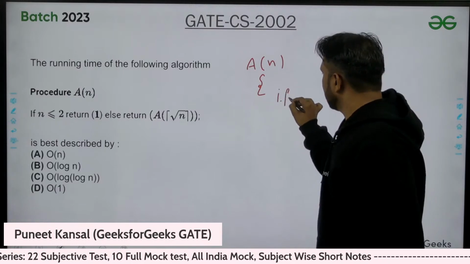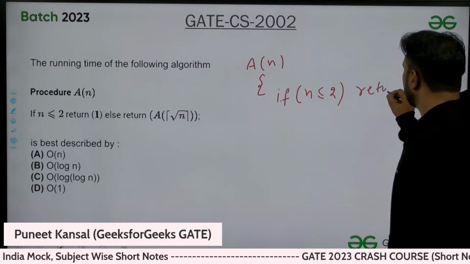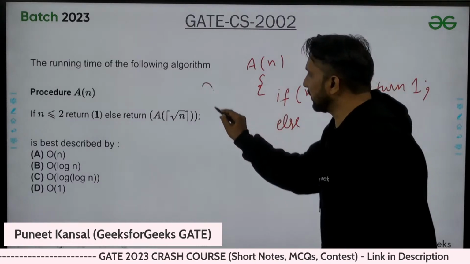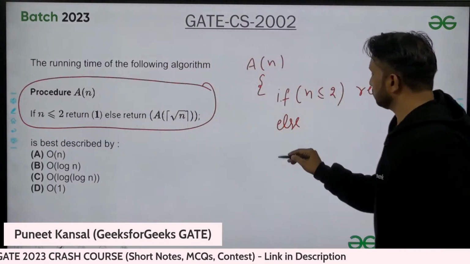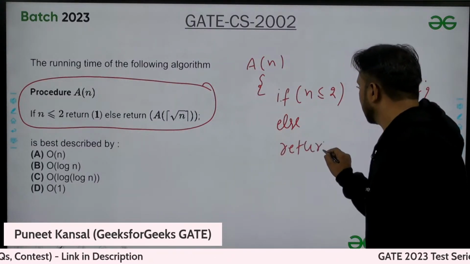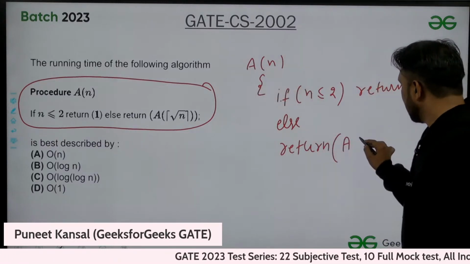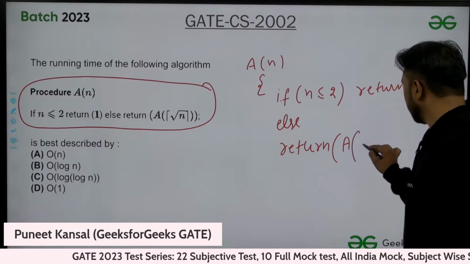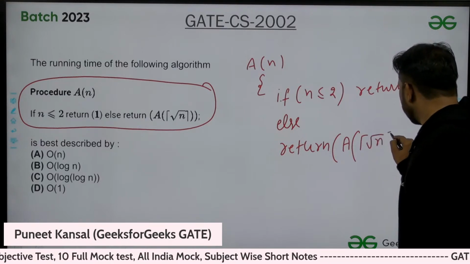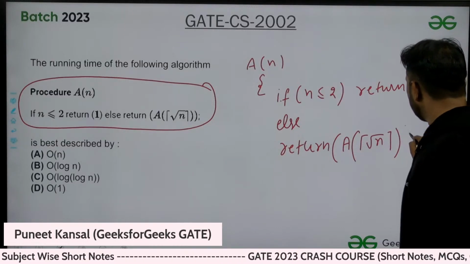If n is less than or equal to 2, then we will return 1, else, this code I'm writing just by using curly braces and all, otherwise we will return a recursive call to this function, but now in this function I'm passing root of n value. I'm taking root of n, then taking the ceiling of that, and I'm passing that value.